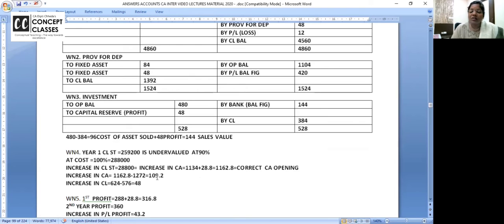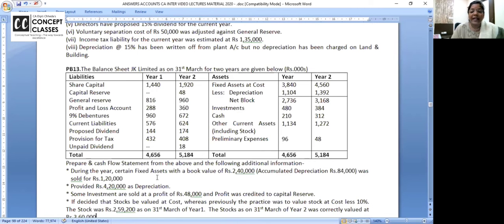Yes, this was all for year 1. Year 2 was correct. I am again saying you can expect exactly same problem in the final exam, and if it does come, give me a call. Same, this is a very good problem. This is covering up some major things. Preliminary expense written off. Superb it is.